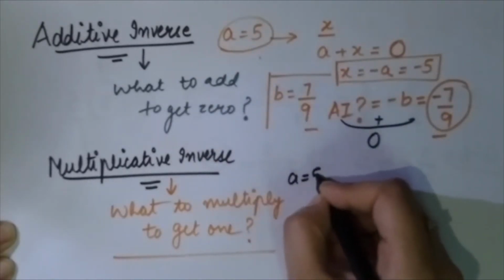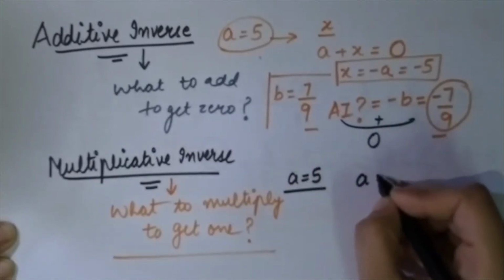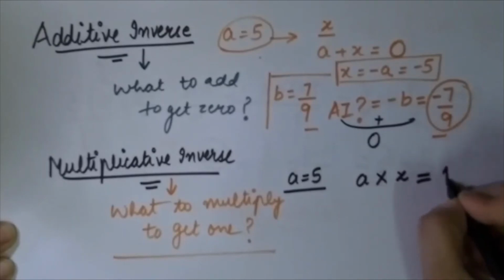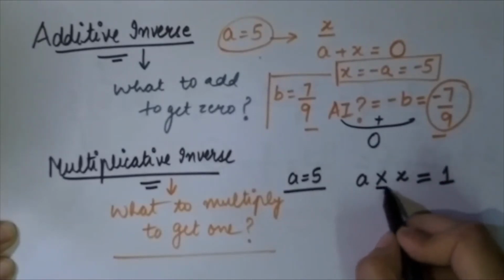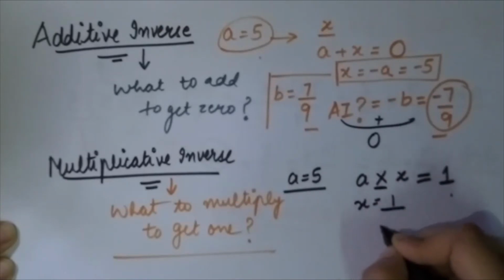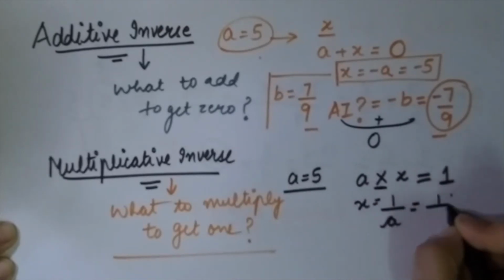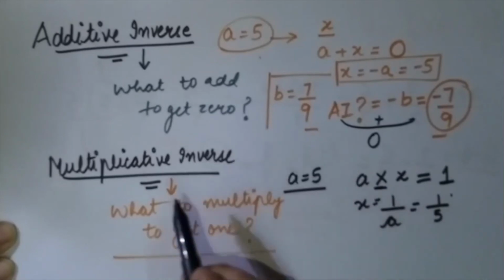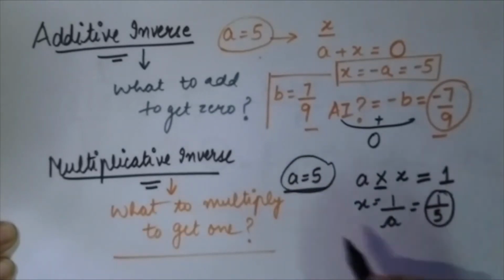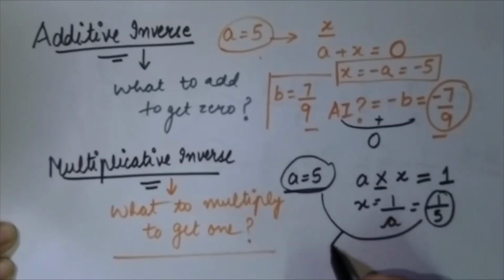If a is equals to 5, what needs to be multiplied by a, let the variable be x, such that we get 1? So you can see here it is multiplying, here it will divide. X is equals to 1 by a is equals to 1 by 5. So the multiplicative inverse of a is equals to 5 is 1 by 5. Because when they both get multiplied, we get 1. I hope this is clear.